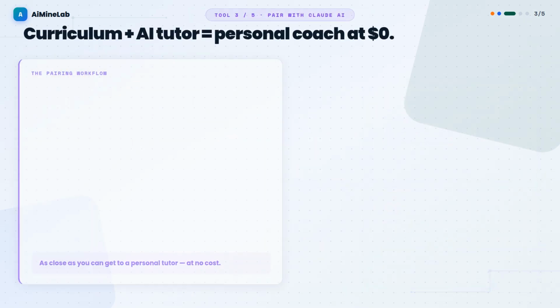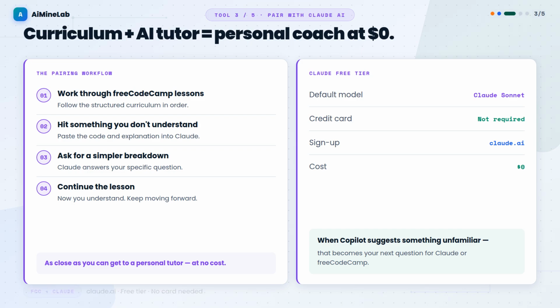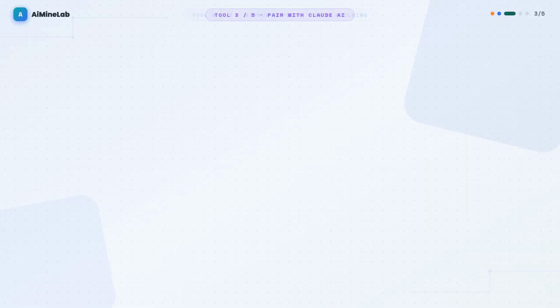Bootcamp quality, zero cost. Pair it with Claude's free tier. Work through the lessons, and whenever you hit something you do not understand, paste the code and the explanation into Claude and ask for a simpler breakdown. Claude's Sonnet is the free default model, no credit card needed. Structured curriculum plus an AI that answers your specific question on demand. That combination is as close as you can get to a personal tutor at no cost.